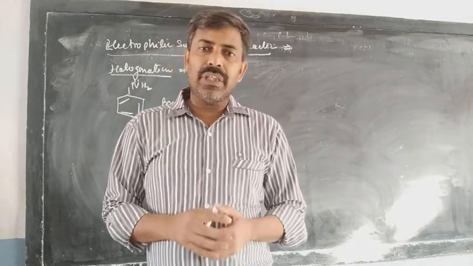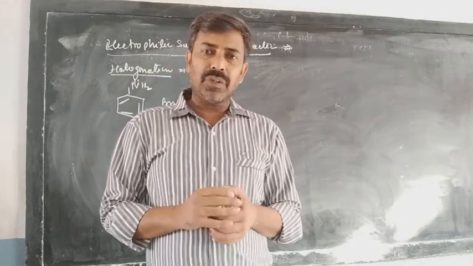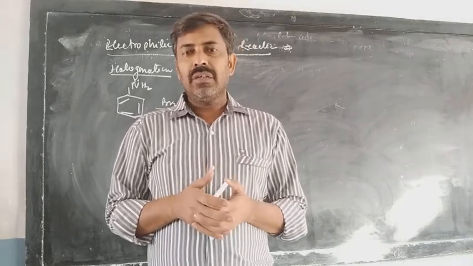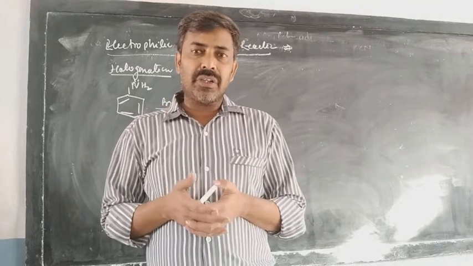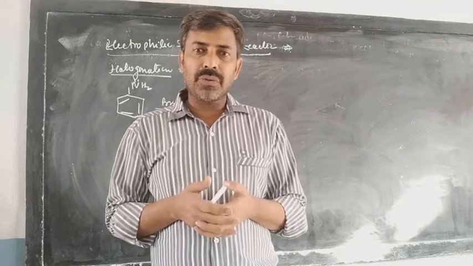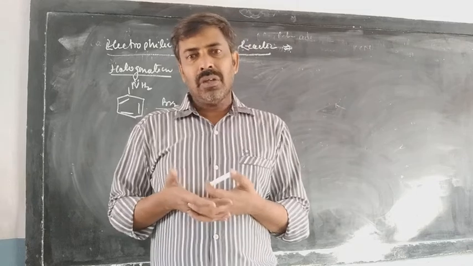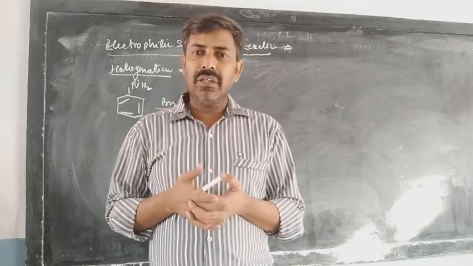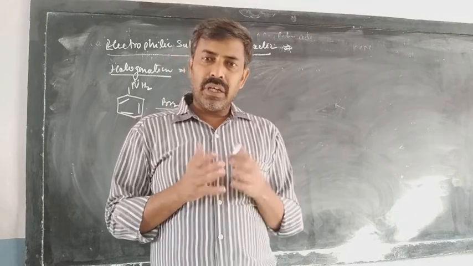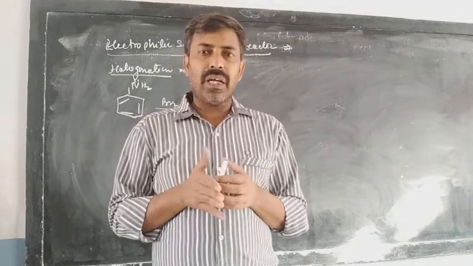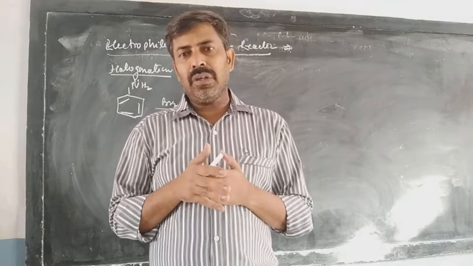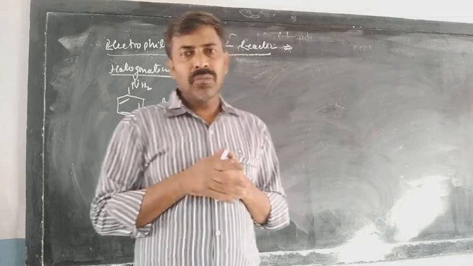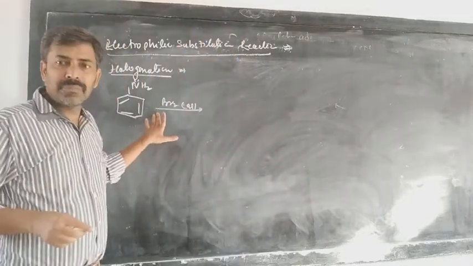When you see the resonance, the aniline is capable of giving positive resonance, having a lone pair of electrons over it, and as a result that is a system which activates the ring towards the electrophilic substitution reaction. It is the system which directs the incoming groups towards the ortho and para positions, that is, it is an ortho para director. So aniline is an ortho para director, on which we are going to discuss the reaction of some of the electrophiles. For example, the halogen. So we are going to see the halogenation.